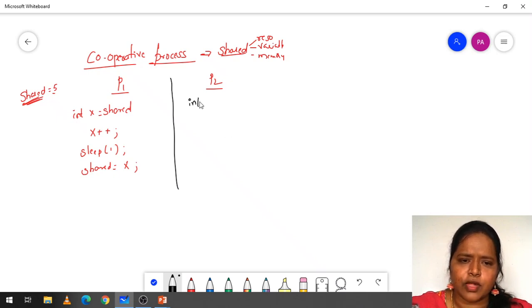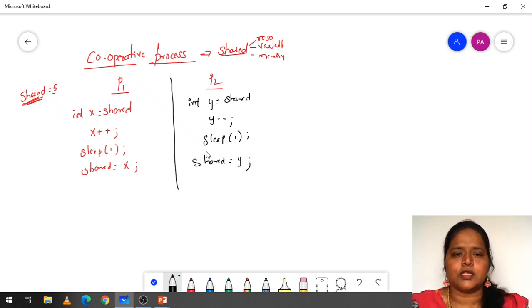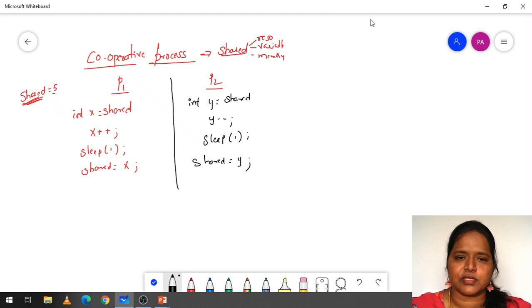In P2, I am using a local variable y = shared. Then y--, sleep, and then shared = y. So let us see why we need cooperation, why we need synchronization between the two processes. Here you will find a new condition called the race condition.